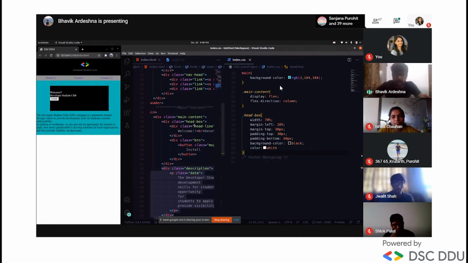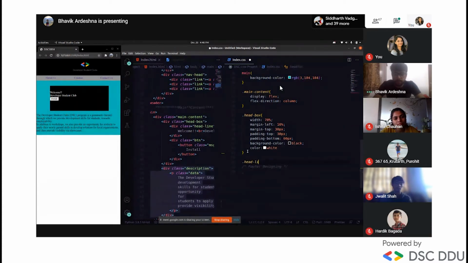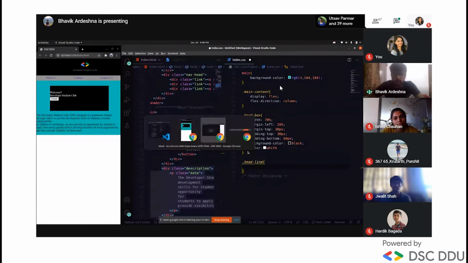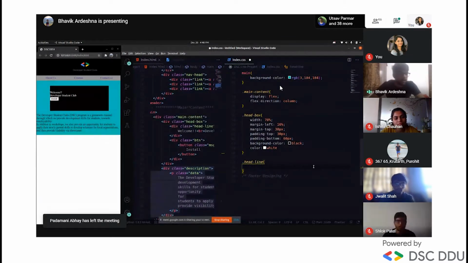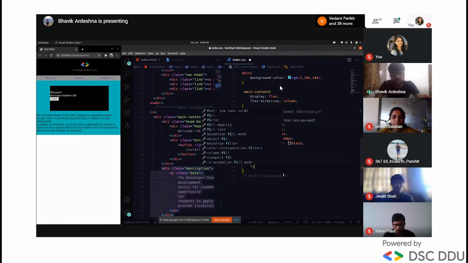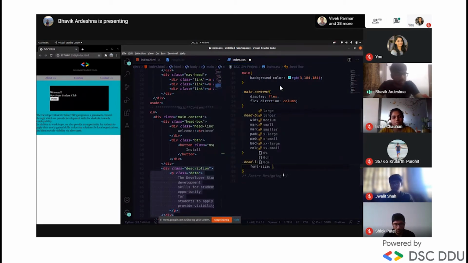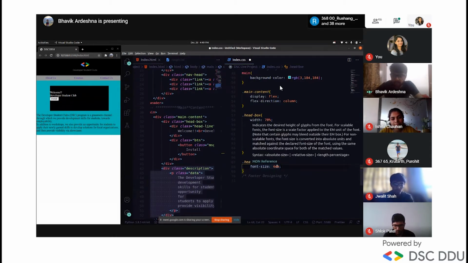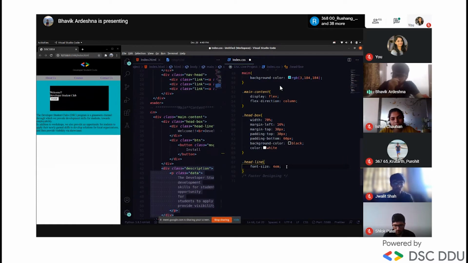Now we'll move to the headline. Headline will contain the welcome developer student club text, right? Any doubt? Okay, headline. We'll give font size, let's say 4 em. What does em mean? Em is equivalent to 16 pixels. If you write 1 em, it is equivalent to 16 pixels. But when we want a large font dimension, we'll go with em.